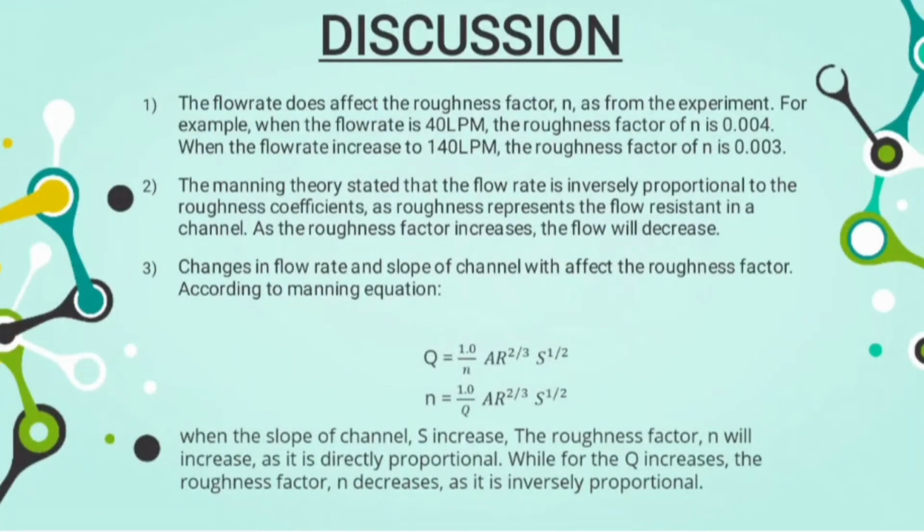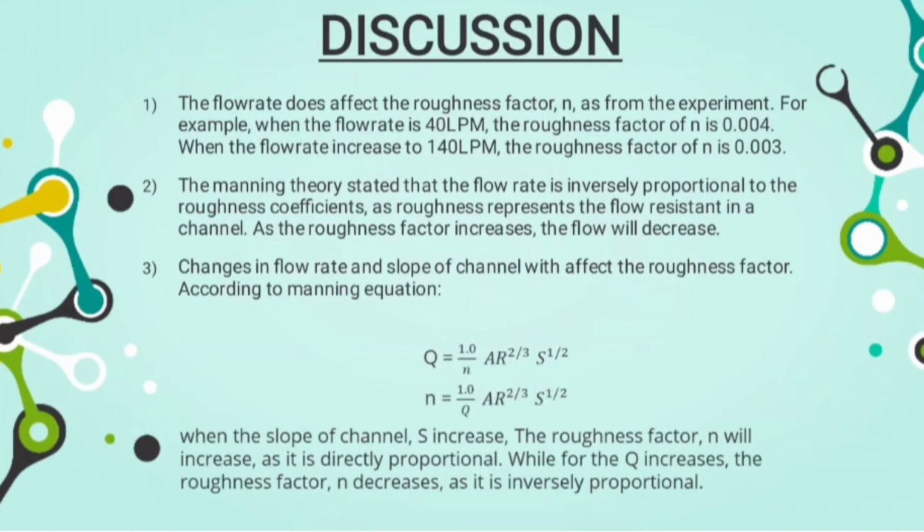For discussion, the flow rate does affect the roughness factor n as seen from the experiment. For example, when the flow rate is 40 lpm, the roughness factor n is 0.004. When the flow rate increases to 140 lpm, the roughness factor n is 0.003. The Manning theory states that the flow rate is inversely proportional to the roughness coefficient, as roughness represents the flow resistance in the channel. As the roughness factor increases, the flow will decrease.